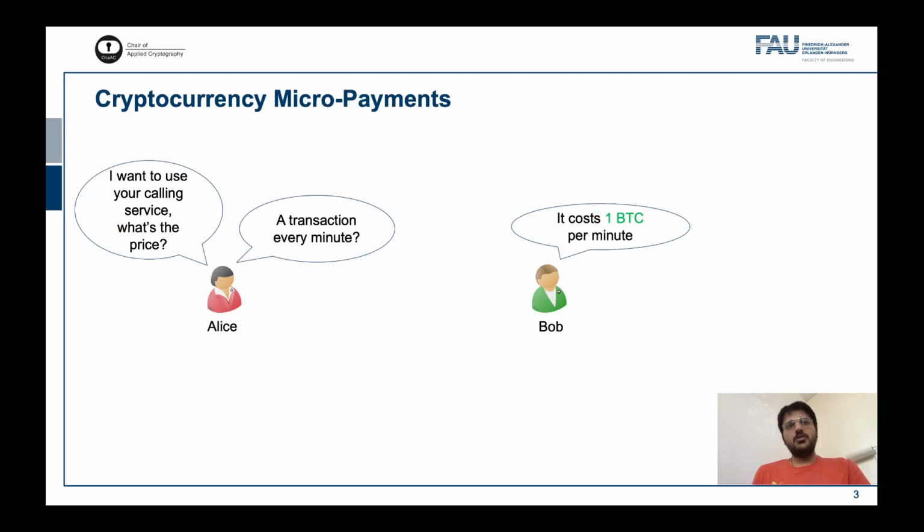Consider another scenario where Alice wants to use some service from Bob and Bob requires payment of 1 Bitcoin for every minute that Alice uses the service. In a naive way, Alice will post a transaction every minute on the blockchain. But this is bad for scalability as transaction processing power of the blockchain is limited.